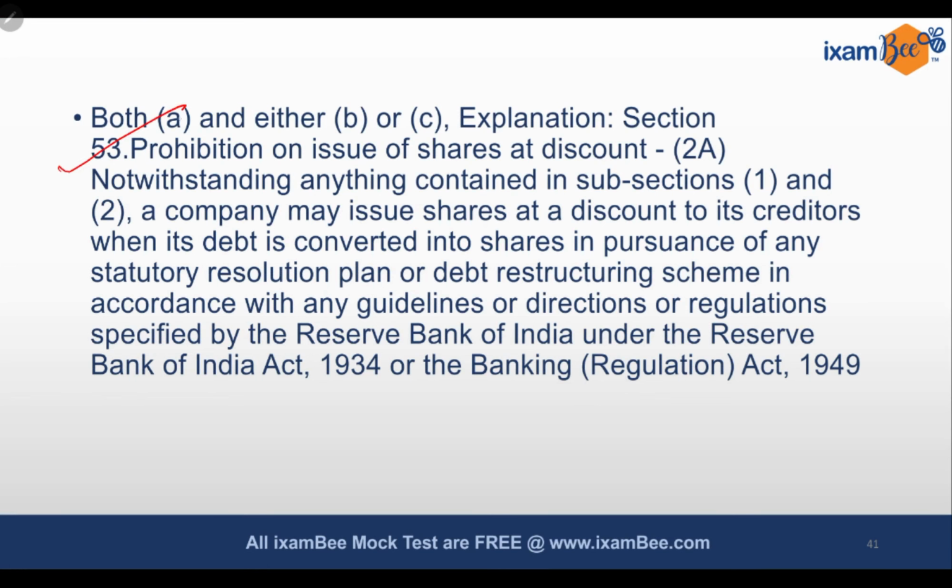Section 53 provides for this prohibition on the issue of shares at a discount. Notwithstanding anything contained in subsections 1 and 2, a company may issue shares at a discount to its creditors when its debt is converted into shares in pursuance of any statutory resolution plan or a debt restructuring scheme in accordance with any guidelines that are provided or directions or regulations that are specified by the Reserve Bank of India with its regulations.